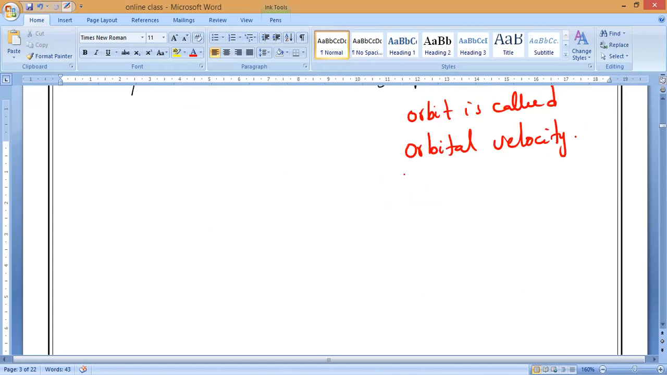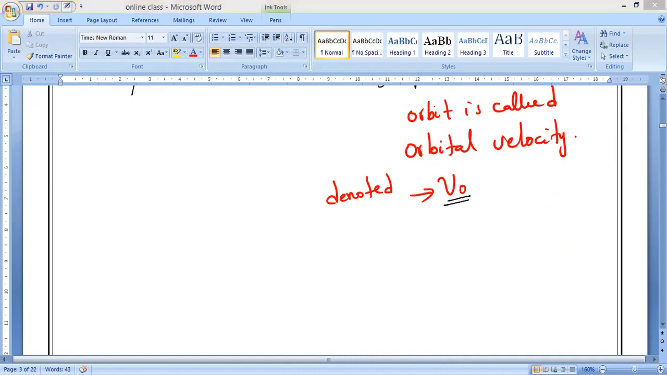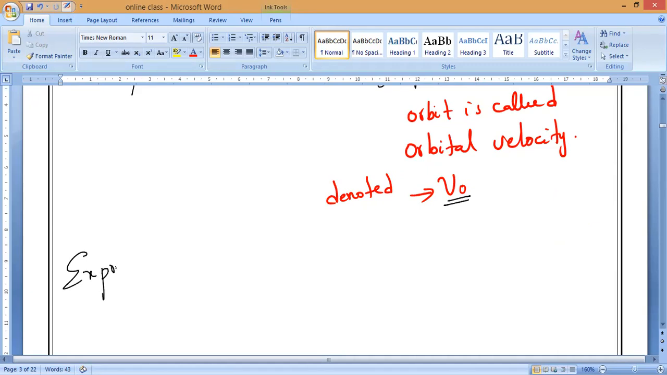So this orbital velocity is denoted by V naught. Please note it down and remember. Now I am giving you the expression for orbital velocity. Keep the heading: expression for orbital velocity.